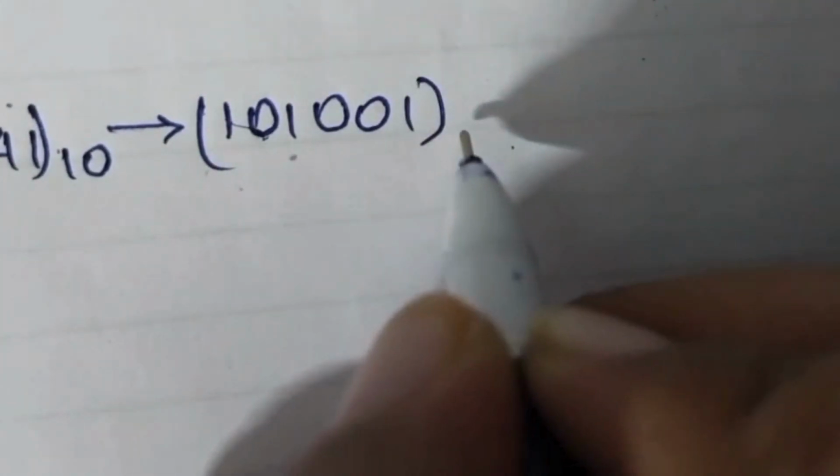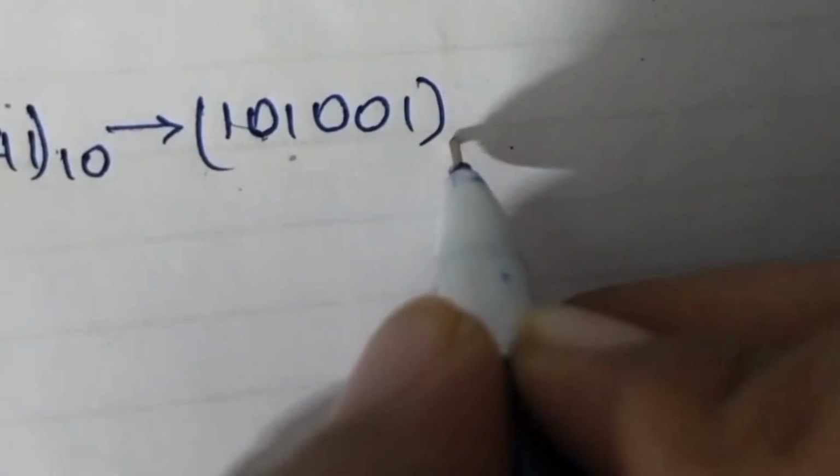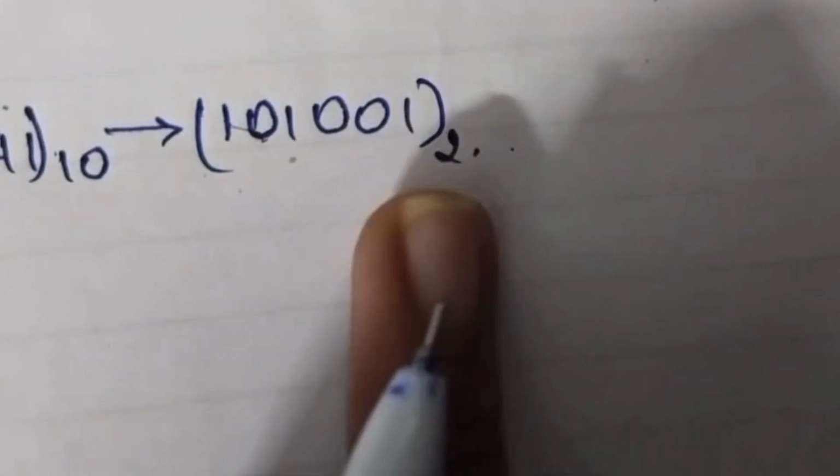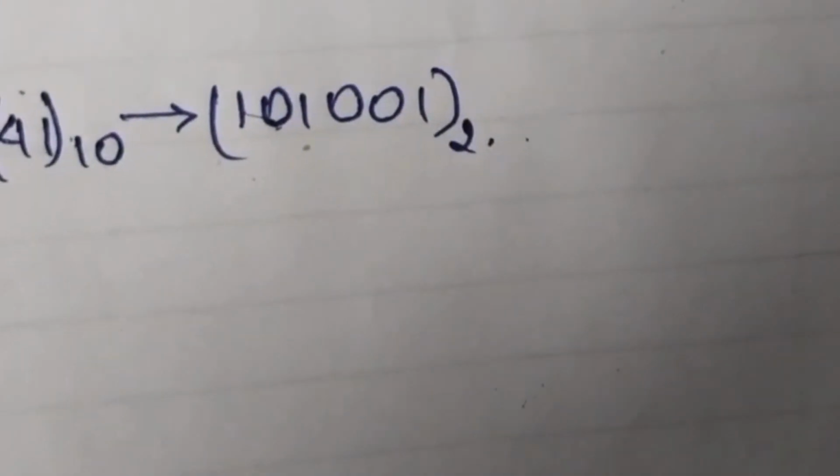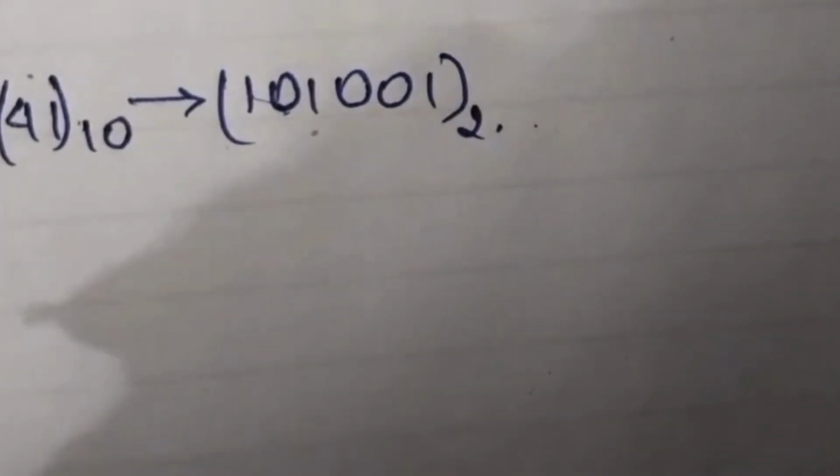We solved the question for 41, the decimal number, then we converted it into 101001. This was our final answer in the binary number system. Now let us try to solve another one. I will tell how to solve that.